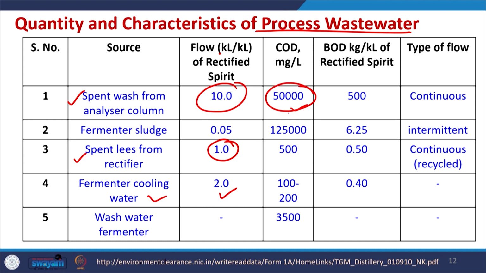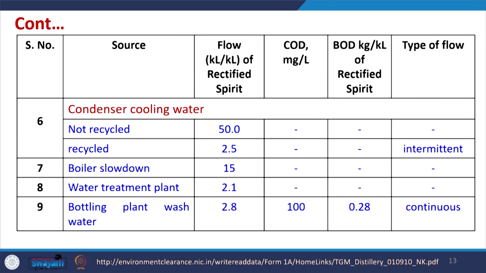In fact, it is up to 1 lakh, and this fermenter sludge also has very high COD. The COD value of spent lees is much lower, but still it is higher than the standard values, and BOD values are also very high. Now, similarly for non-process wastewater, the values are much lower, and the amount of water is sometimes higher with respect to per liter of rectified spirit produced.